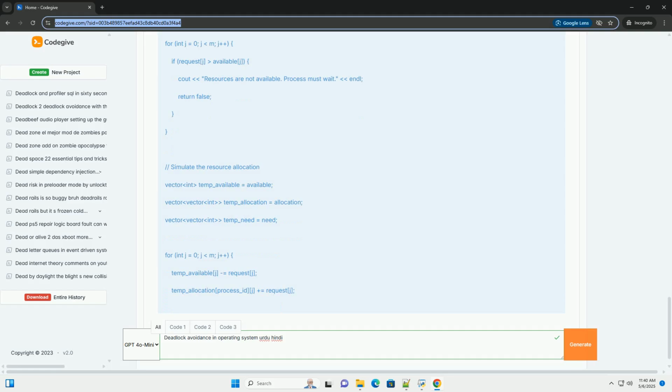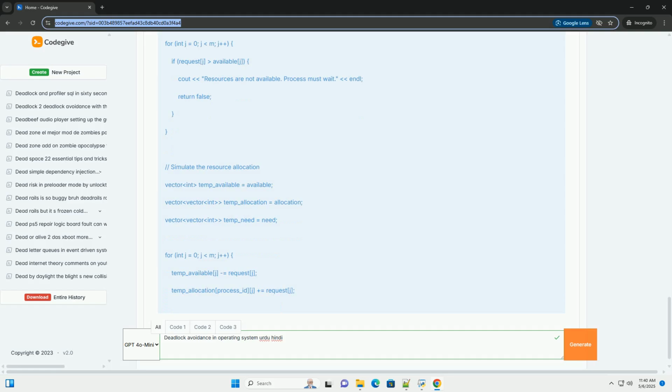In simpler terms, a safe state means that even if all processes suddenly request their maximum required resources, we can still find an order in which to grant resources to each process, allowing them to finish and release their resources, preventing a deadlock.